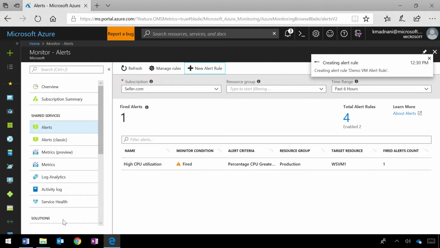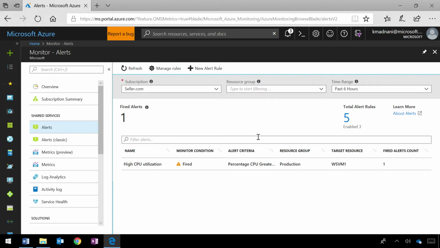rule. So that's it. We've now created a new alert rule called demo VM alert rule that will monitor that particular VM for CPU greater than 80%. Now, you've got a level of granularity for the things that you want to target, all the way down to bytes on the disk or CPU usage.